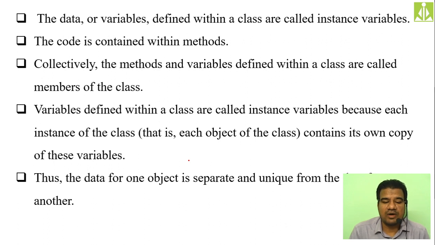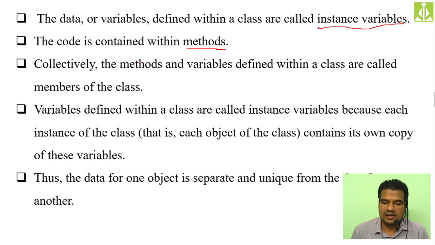The data or variables defined within a class are called instance variables. The code it contains is called methods. The code, whatever we write inside a class, we call it a method.